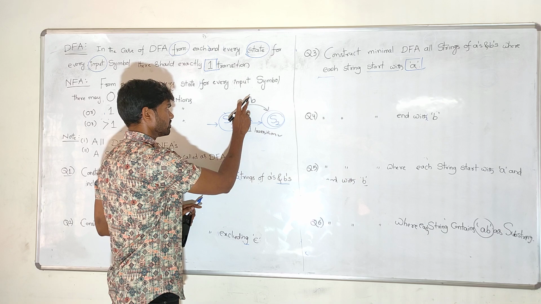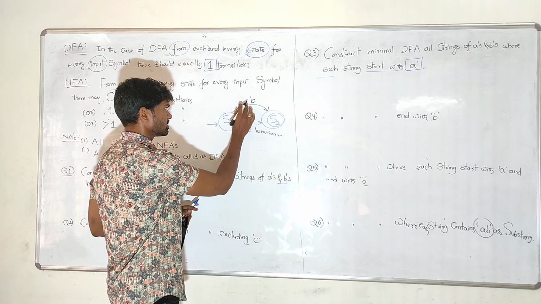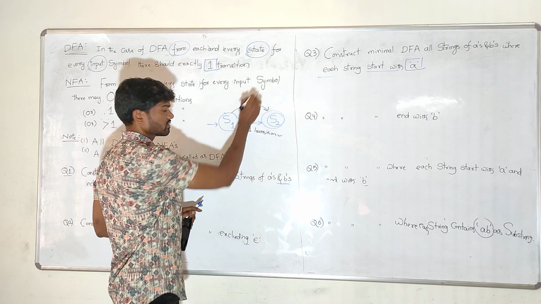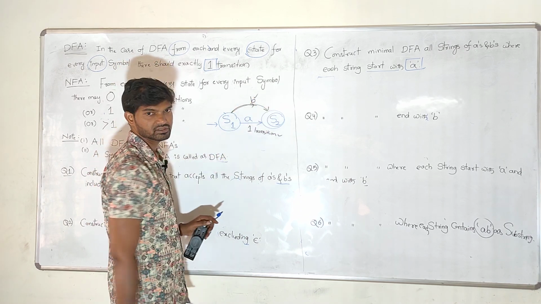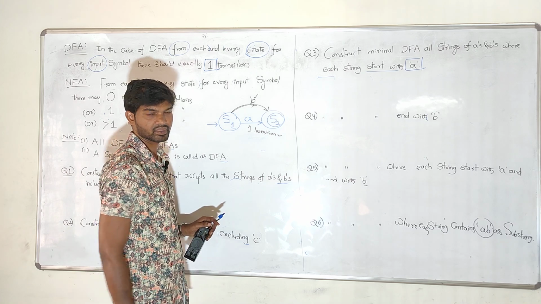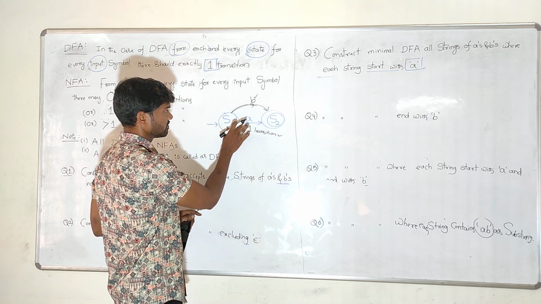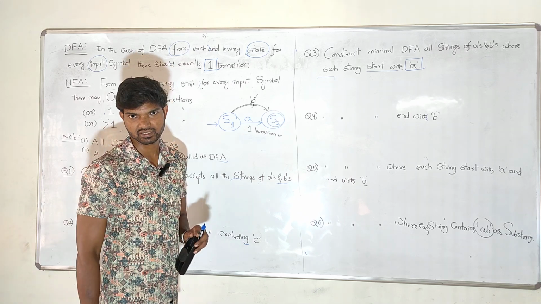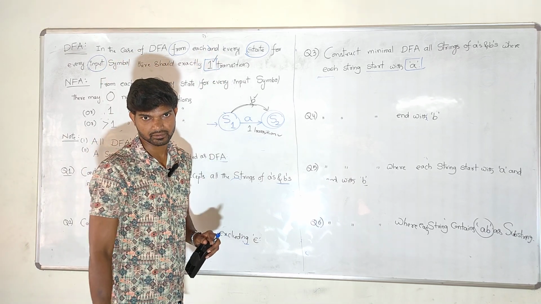Now the question is, can I give a transition like this on S1 by using input symbol B? Yes. So what is the input symbol applied on S1? B. So on S1 by using input symbol B, I reach S2, which is accepted. So from a given state, for a given input, there should be exactly one transition.